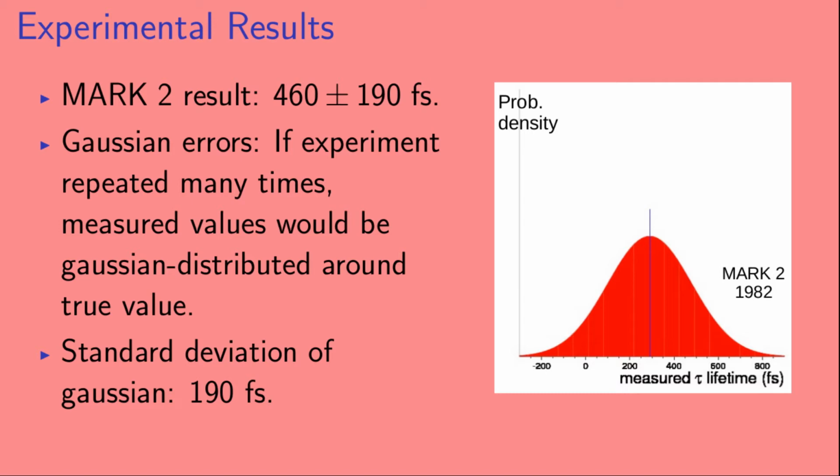So if the experiment were repeated many times, we would expect the measured values would be Gaussian distributed around the true value. And because the measurement uncertainty is 190 femtoseconds, we would expect the standard deviation of that Gaussian to be 190 femtoseconds. So here we've drawn a Gaussian with a standard deviation of 190 femtoseconds, and we would like that to be centered at the true value of the tau lifetime.